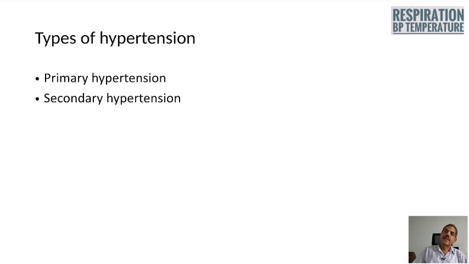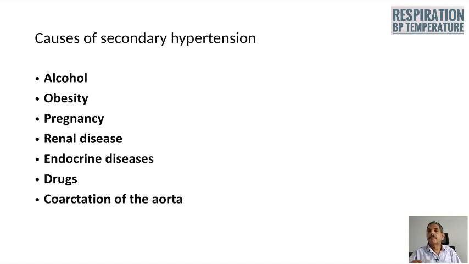Now we shall see the different types of hypertension. Primary hypertension means there is no cause for systemic hypertension obvious on physical examination and investigation. Secondary hypertension means there is a known cause for the production of hypertension. Causes of secondary hypertension. Important causes are alcoholism, obesity, pregnancy, renal diseases, endocrine diseases, drugs, coarctation of aorta.